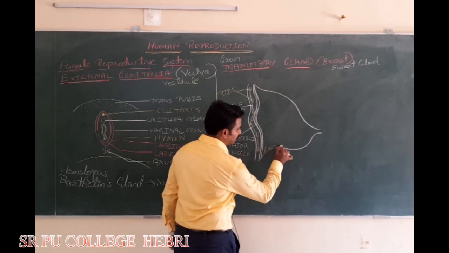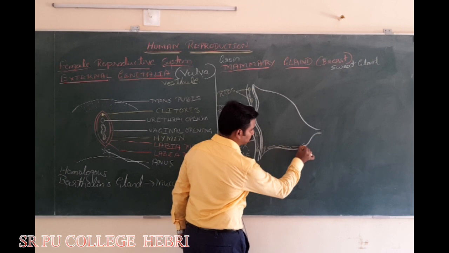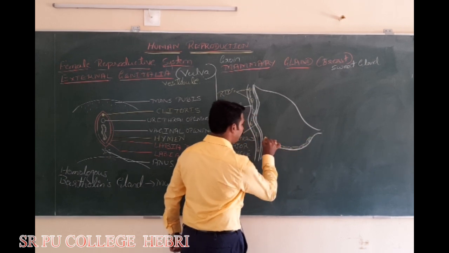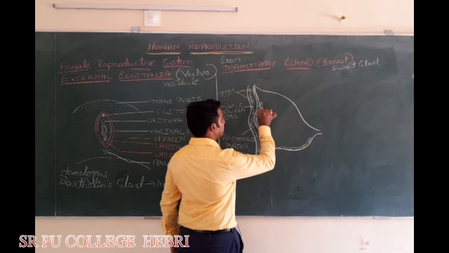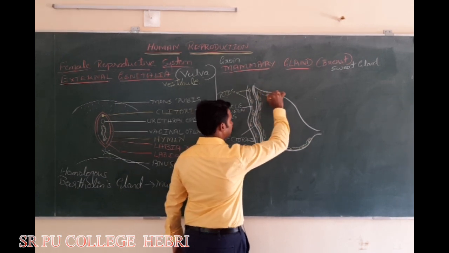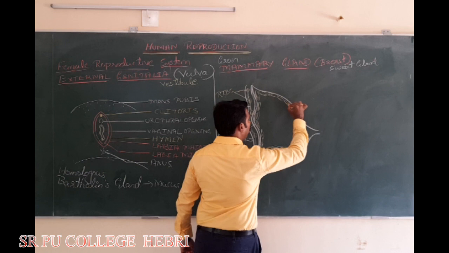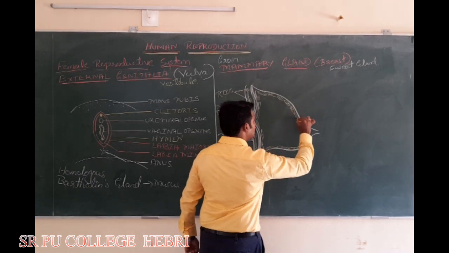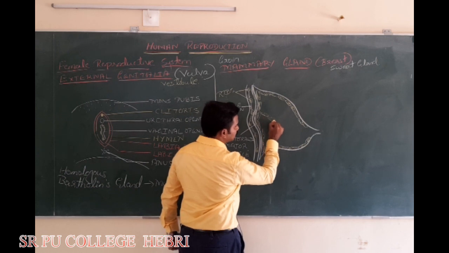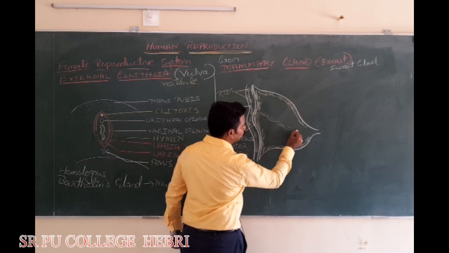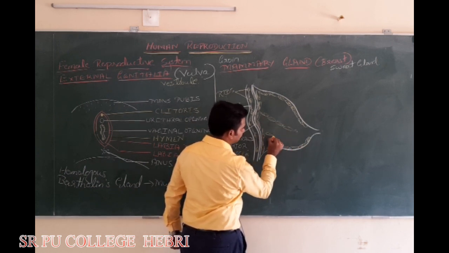Assume this is the adipose tissue, commonly called fat. The amount of fat in the breast will vary. And what will this fat do? The fat itself divides the breast internally into compartments.